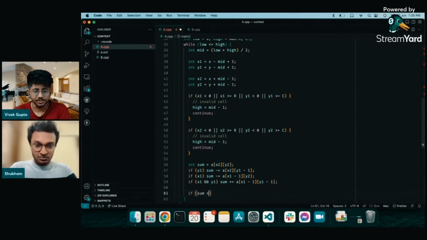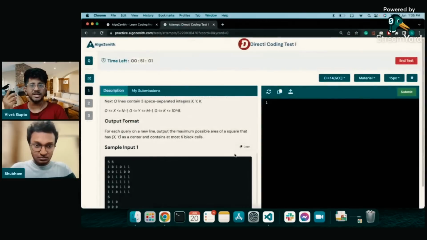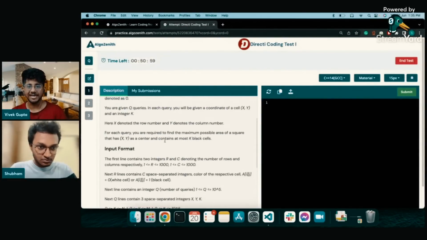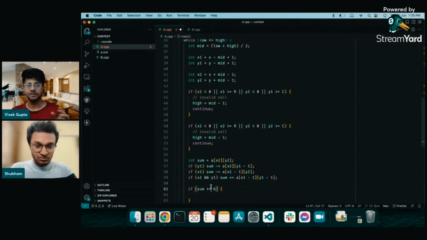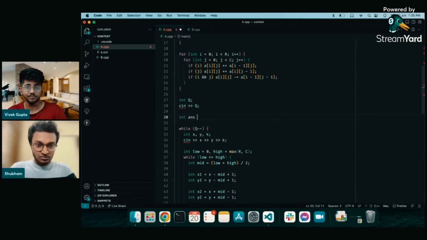Okay, so this is the standard code of prefix sum. I will link down a quick list of playlists that you can watch, and you will be absolutely good at prefix sum, be that 1D, 2D, even advanced variations like AP-GP on prefix sum. I will link that. It's freely available on the Algorithm platform. You can watch that and you will be super good at prefix sums in particular, right?